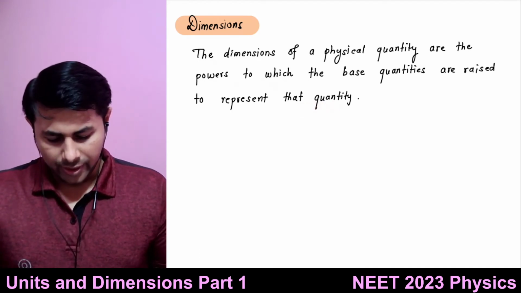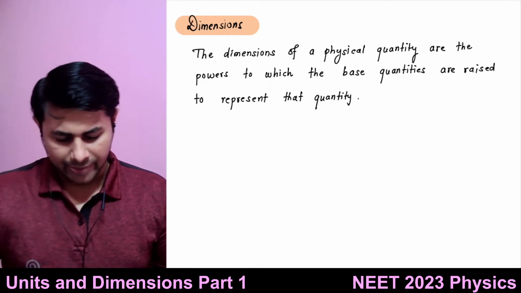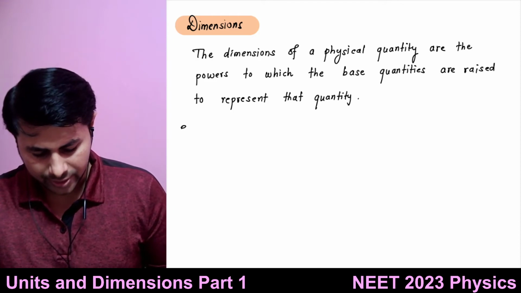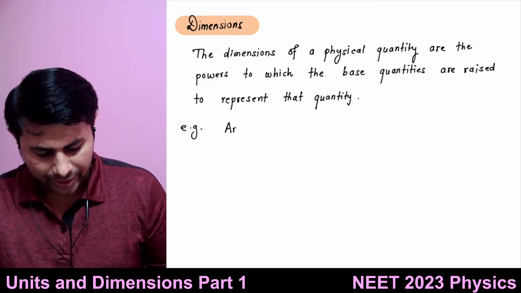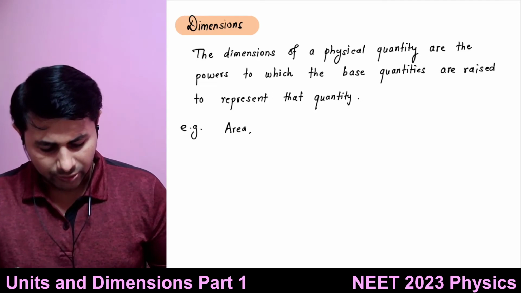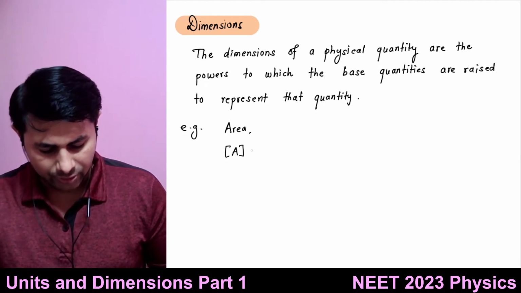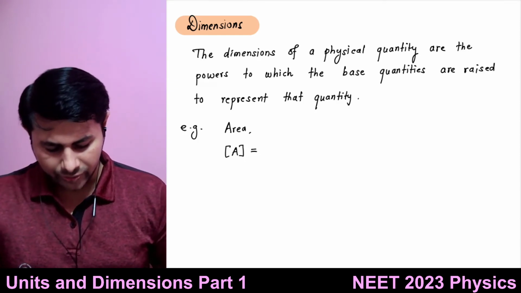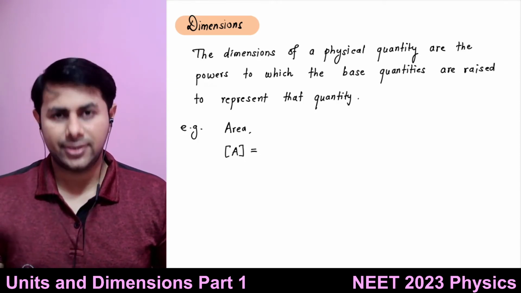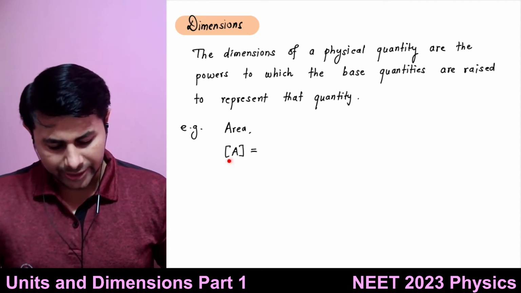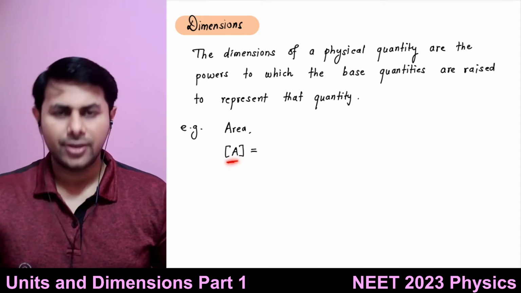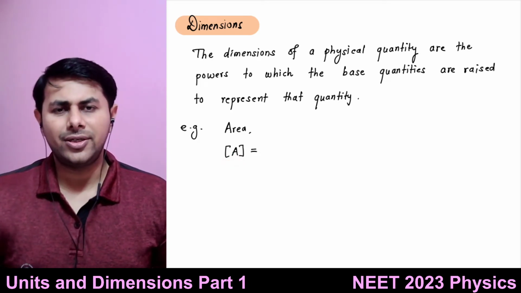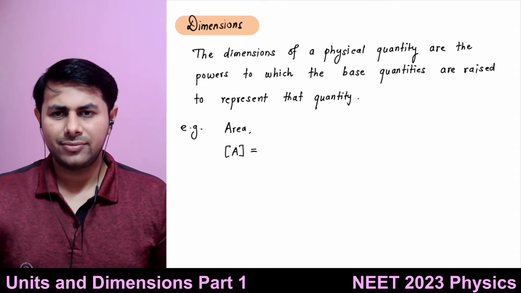Okay, so how do we represent dimensions? Let's say I want to find out the dimensions of area. So I will write area like this and put it in a box. And what is dimension? It is the power to which fundamental quantities are raised in order to get the representation or the formula for this particular quantity. Okay, so what fundamental quantities are required to represent area?